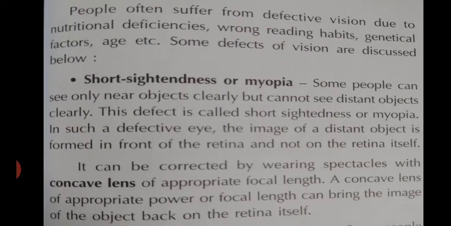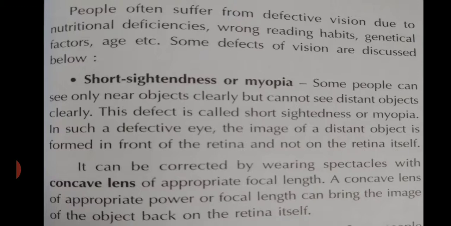Sometimes the eye may gradually lose its power of accommodation, and in such a condition the person cannot see objects clearly and comfortably. He or she feels strain in the eyes and the vision becomes blurred due to the defects of the eye. People often suffer from defective vision due to nutritional deficiency, wrong reading habits, genetic factors, age, etc. Some defects of vision are discussed below.